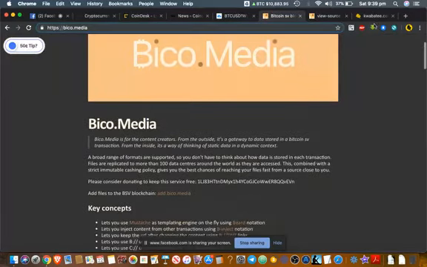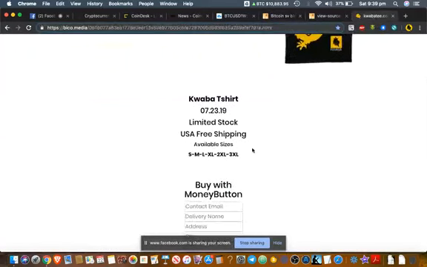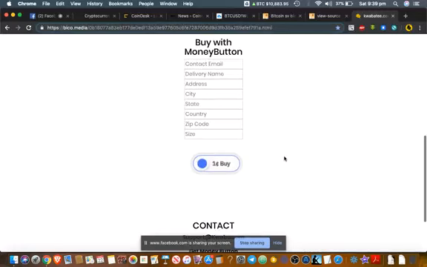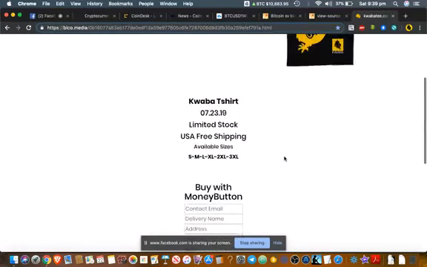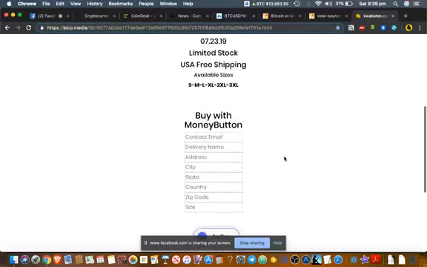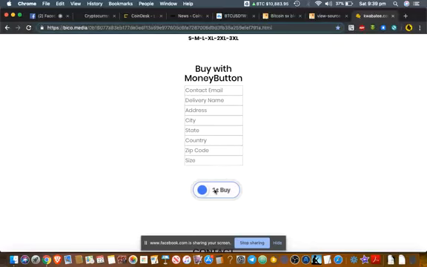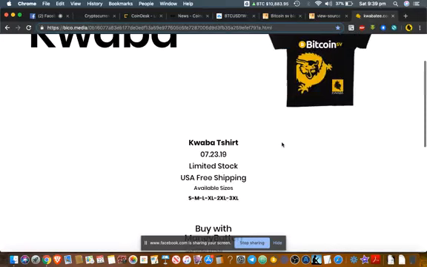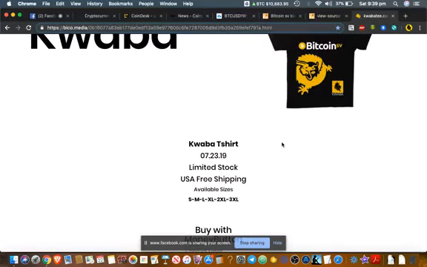The problem is that with my t-shirt, I cannot change the price. So now that t-shirt is 1 cent. If you go and buy it, you're just donating money to me anyway. But this is just the test run. That t-shirt, you cannot change the price. It's immutable, so you can't change it.